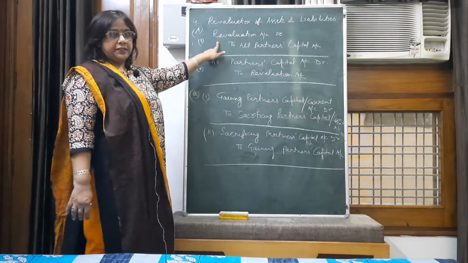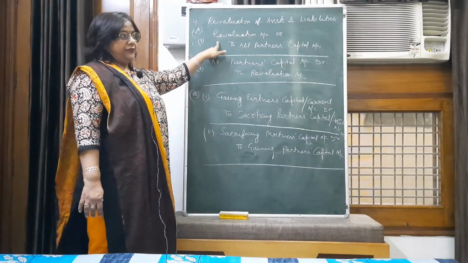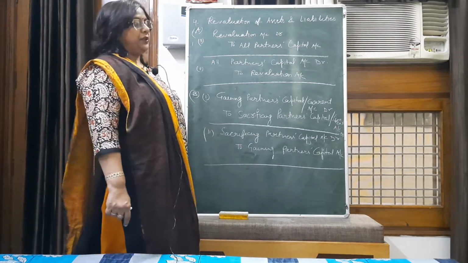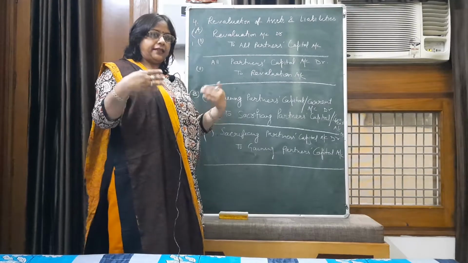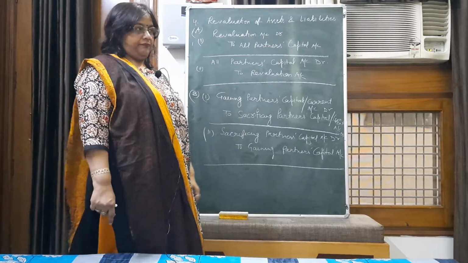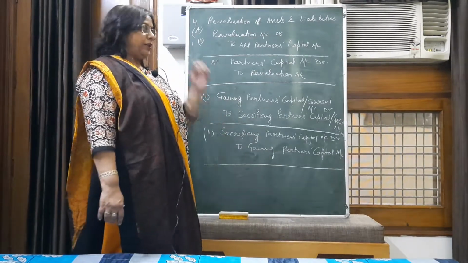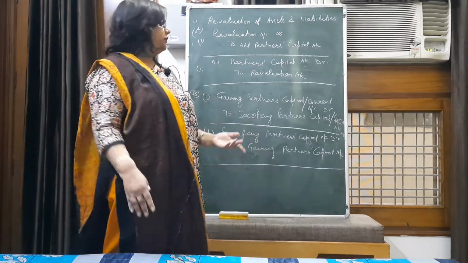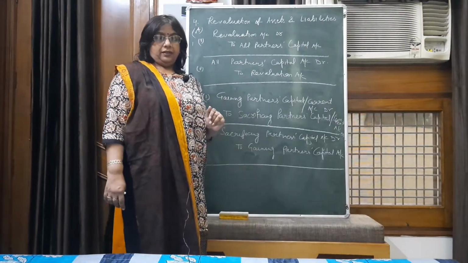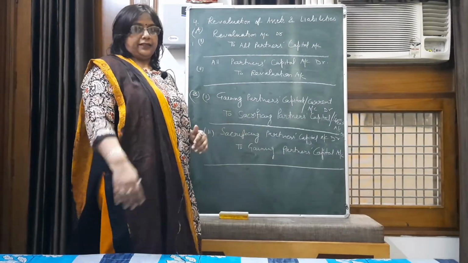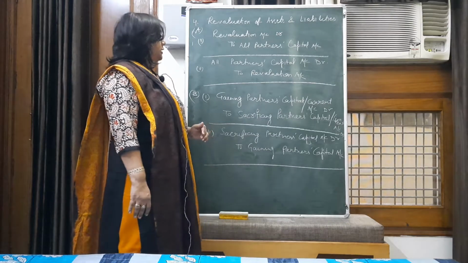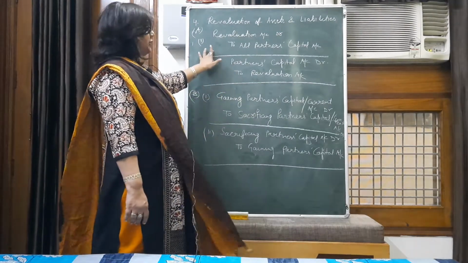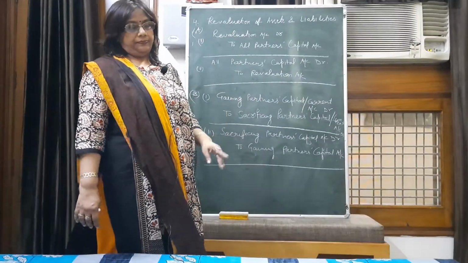how is the revaluation account prepared? First, listen students, the journal entry. When you revalue the asset, suppose there is an increase in the value of the asset, naturally according to the rules of journalizing, the entry will be asset account debit to revaluation. Asset debit the increase in asset, and revaluation credit, as it is a source of profit for the firm.